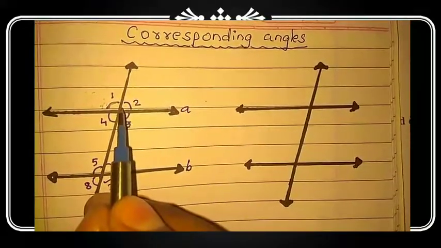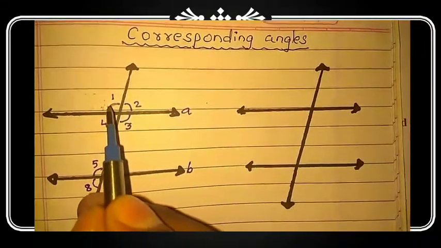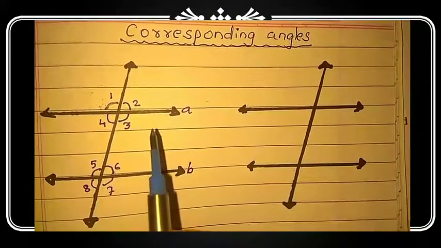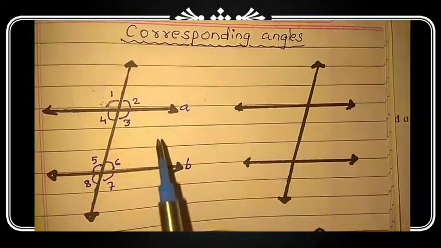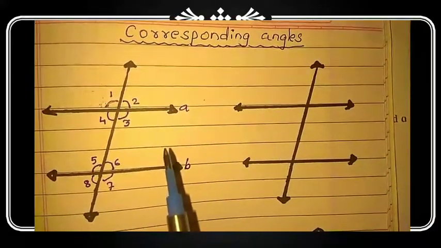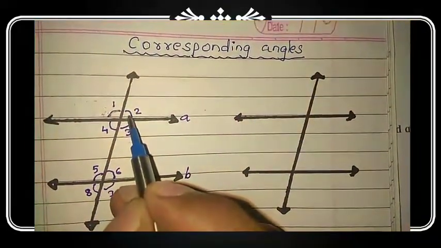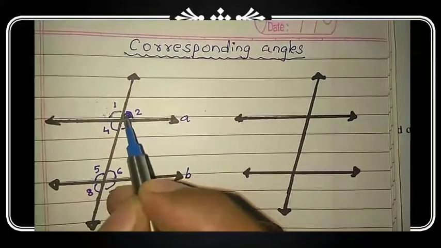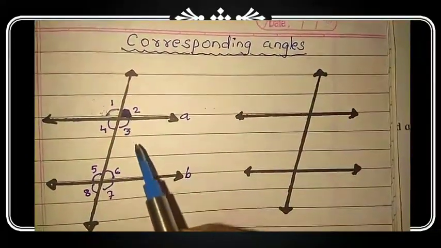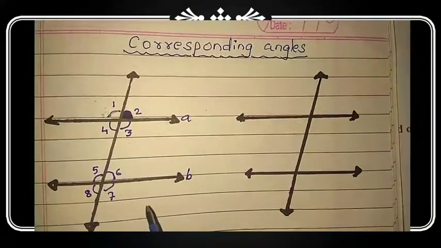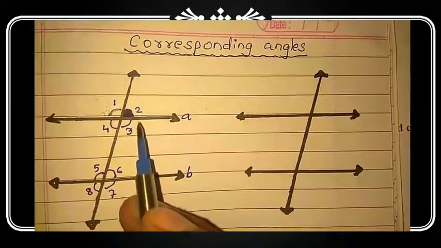Angle 2 is on the right side of the transversal and angle 1 is on the left side of the transversal. On the same direction of the transversal, on the same side of the transversal. It means angle 2 is above line A. Now which is the next line? Our next line is line B. So angle 2 is above the line.